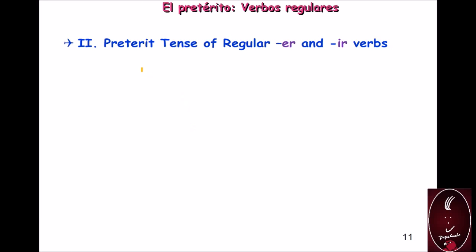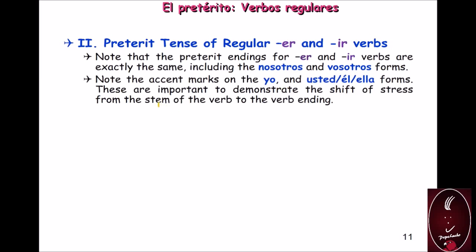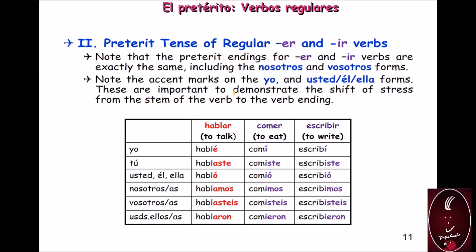Let's review the endings, how to conjugate the second and the third group of verbs, ER and IR verbs. Here's the good news for the preterit. We have the exact same endings to conjugate in the preterit, including the nosotros and vosotros forms. And also we have to remember that the yo form and the él, ella, usted form have an accent mark.